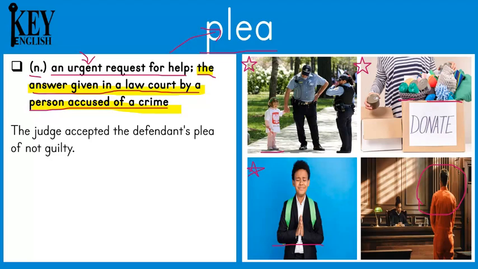And usually that is going to be either that they are guilty, that they did do the illegal thing, or that they are not guilty. That's going to be their plea. The example sentence here says, the judge accepted the defendant's plea of not guilty. So again, a plea can be a very serious request for help, or when someone says that they are guilty or not guilty in a law court.